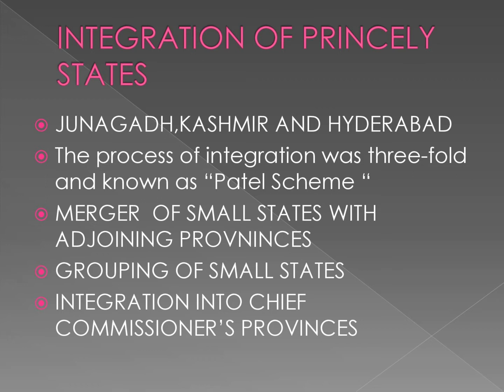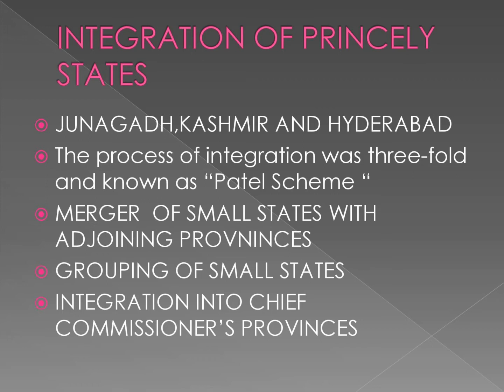They regained their status, became legally independent, and were free to join India or Pakistan.